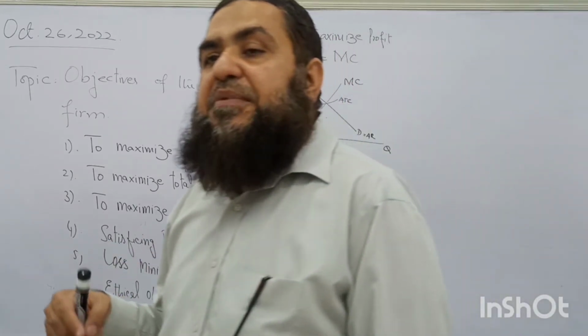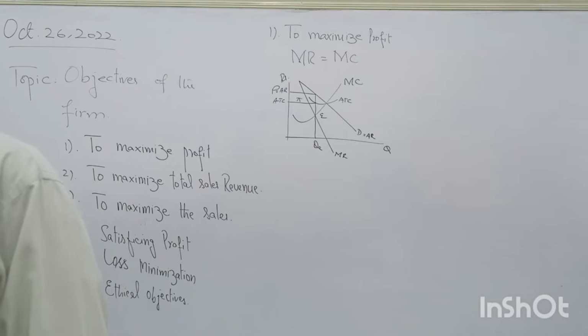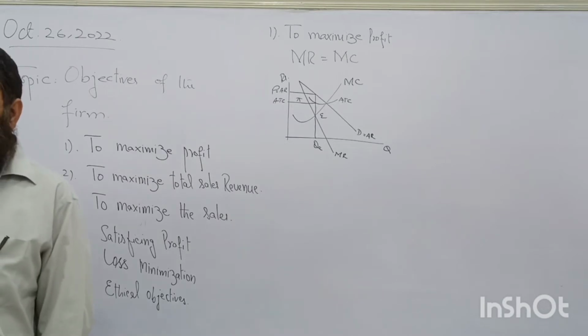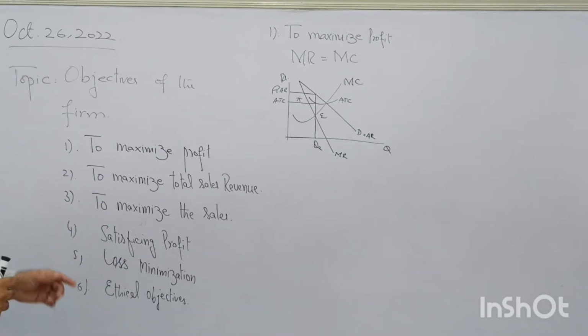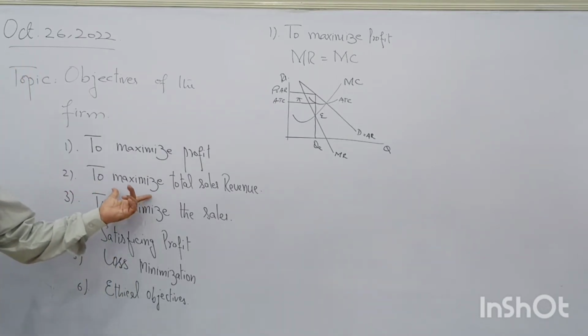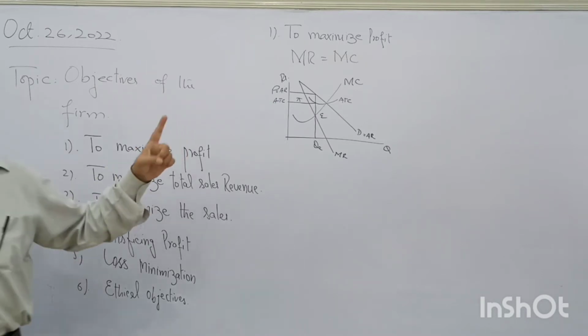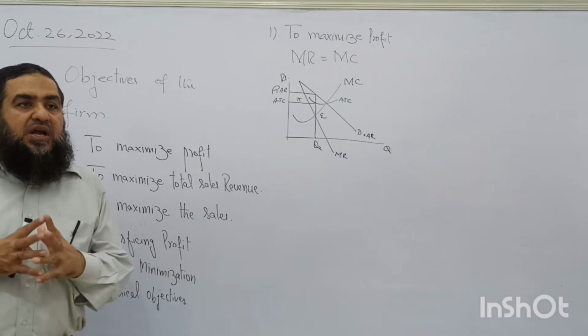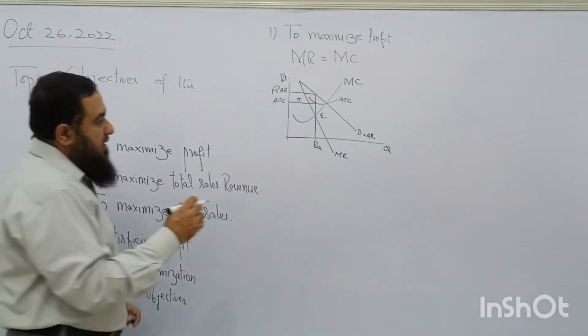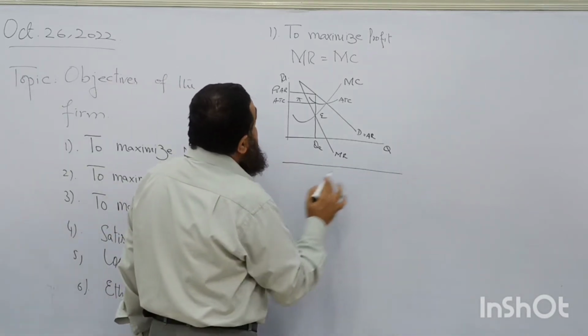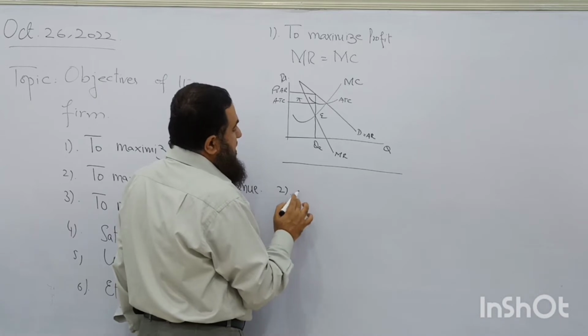Then the gap between total revenue and total cost will be maximized, and firm will be able to earn supernormal profit. Alright. Now what is the second objective? To maximize the total sales revenue. Have you drawn this one? I want to erase it and I want to make it. Okay, I am trying on the lower diagram so that you will be able to compare it.